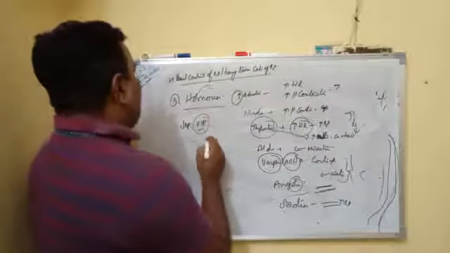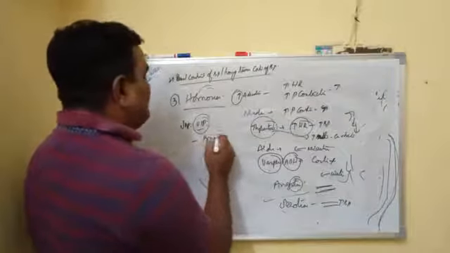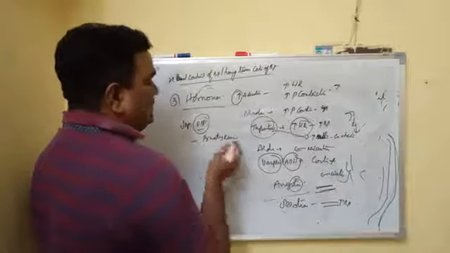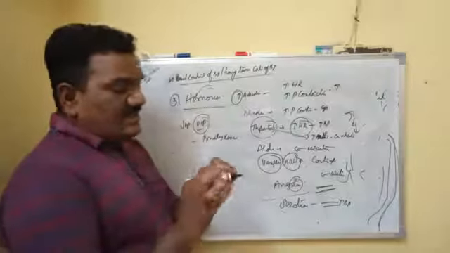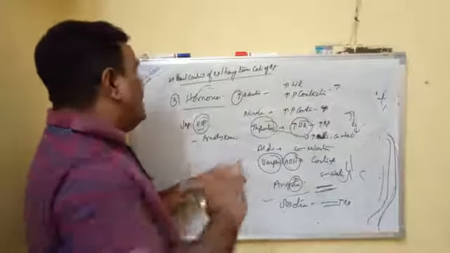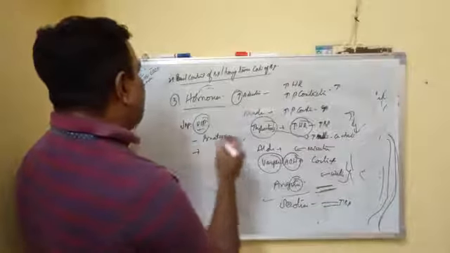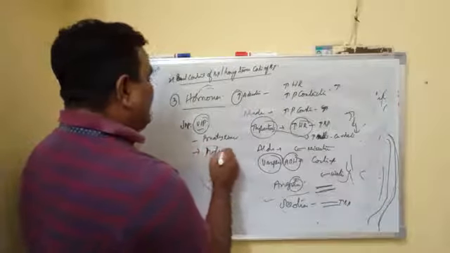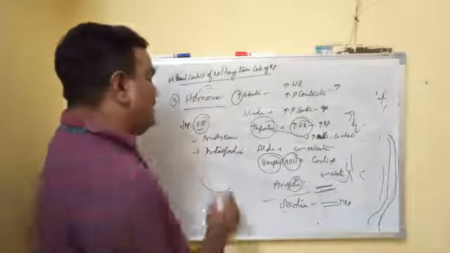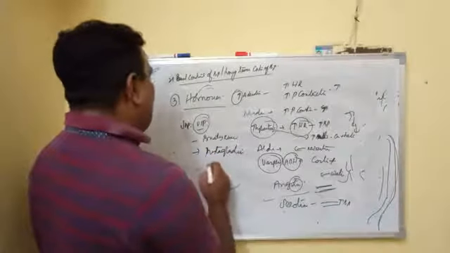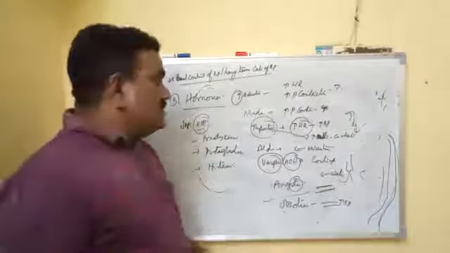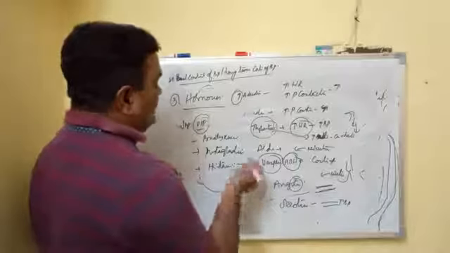At the same time, bradykinin, which is secreted by inflammatory cells, can cause vasodilatation or a decrease in BP. The next one is prostaglandins, which are secreted by every cell in the body, and they also cause a decrease in BP. Next one is histamine, which also causes vasodilatation.